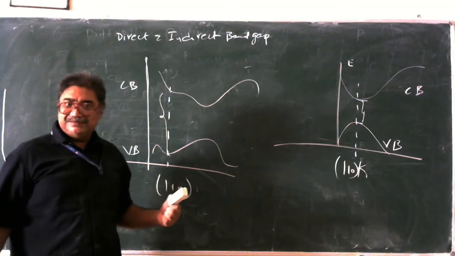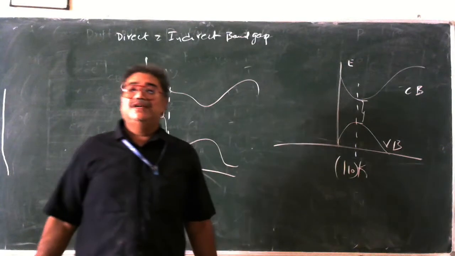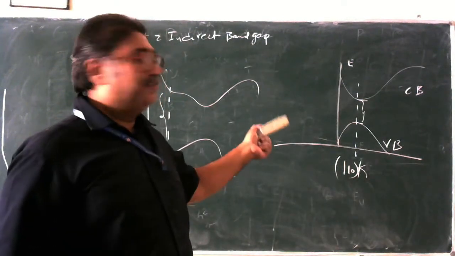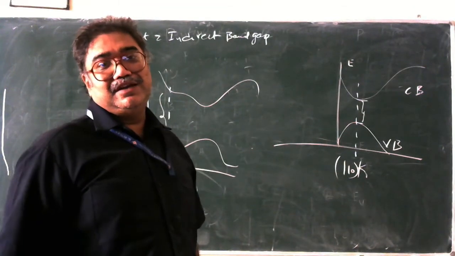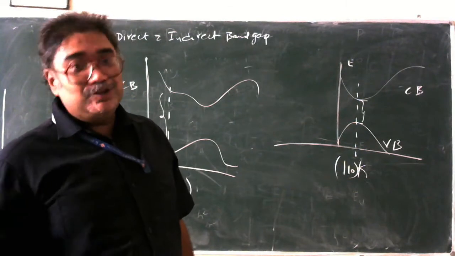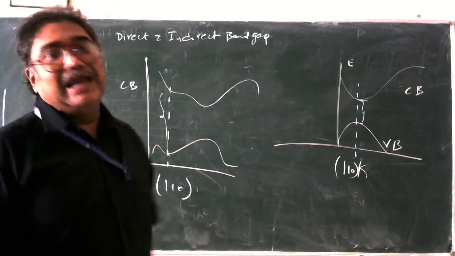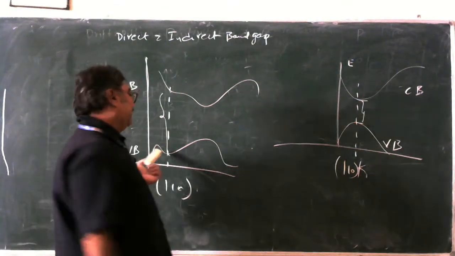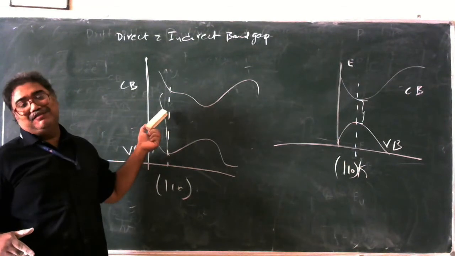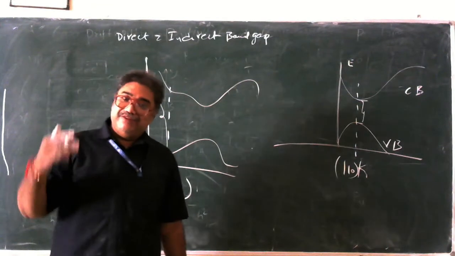So that is direct band gap, this is indirect band gap. So what happens? We are going to face a difficulty. Because the electrons are quickly jumping from the valence band to the conduction band, they liberate a huge amount of energy. And energy is measured in the form of frequency. A huge frequency? Optical frequencies. And here, they take a huge amount of energy to move from the valence band to the conduction band, and therefore the output is of low energy. They give very low energy as the output.